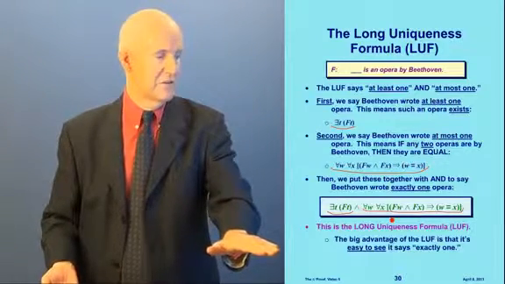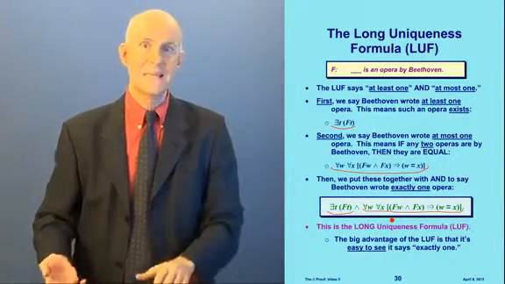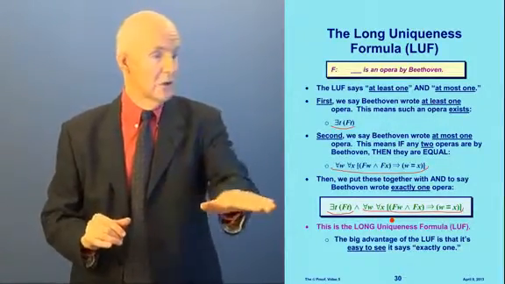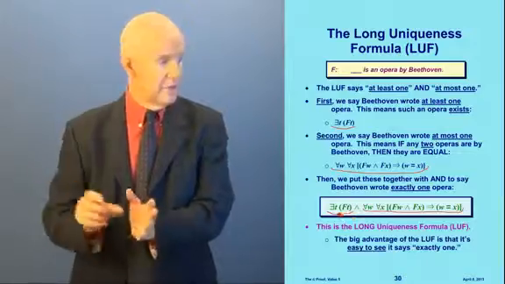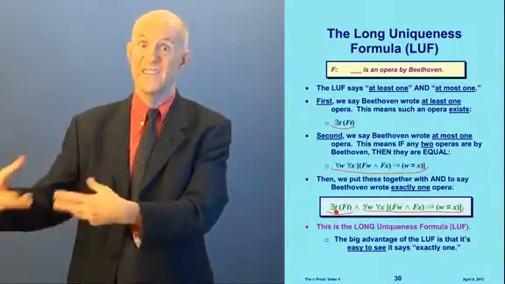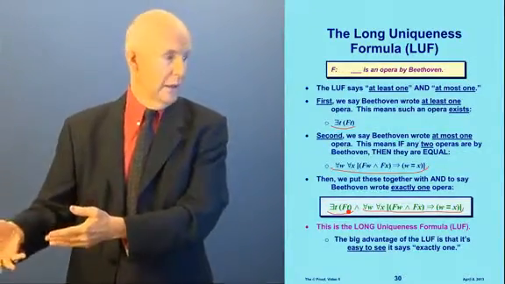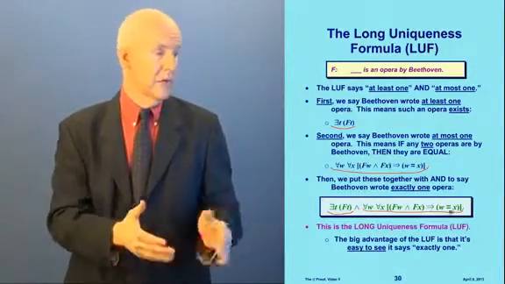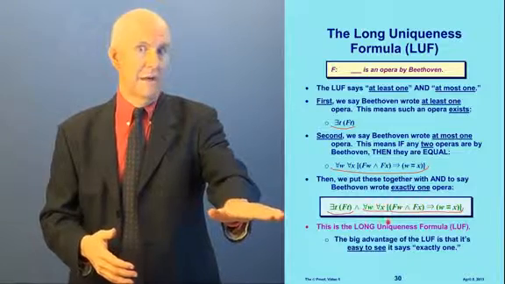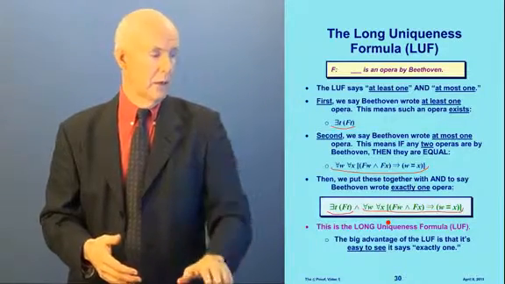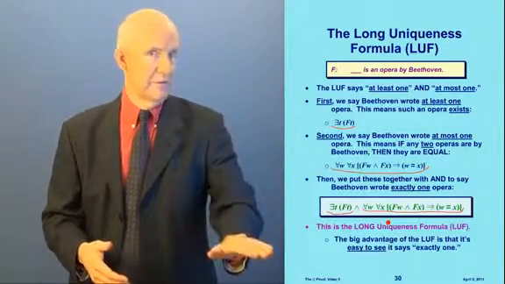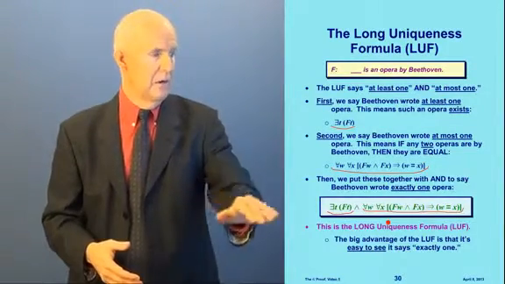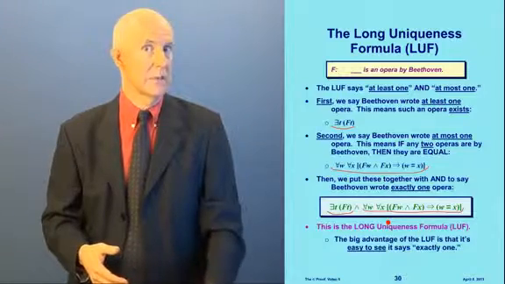The big advantage of the LUF, the long formula, is that once you capture and understand what I just said, you can look at it and say, oh, I see. There's a conjunction there. On the left side of the conjunction it says there exists something that F's. And on the right side, it says if there are any two things that both F, then they're equal to each other. This means that F is unique. So the advantage of this formula is you can see by looking at it and understanding the predicate logic, oh yeah, it says exactly one.